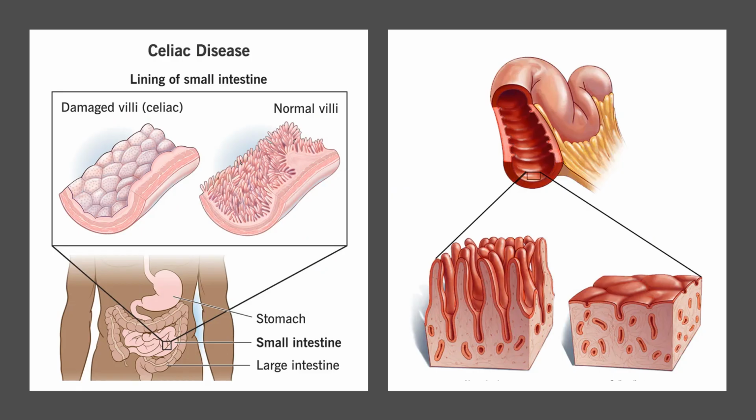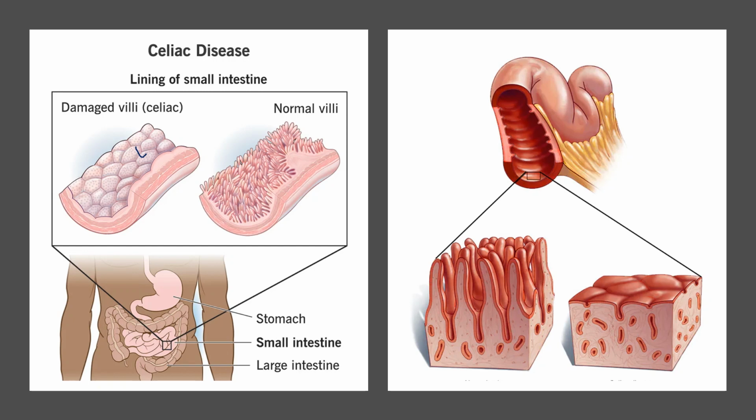So now I'm going to show you two pictures. This is the normal microvilli, where you can see the finger-like projections, which normally increase the absorptive surface area of the small intestine, so absorption will be there. In the case of celiac disease, these finger-like projections are flattened. So here you can see the damaged microvilli.